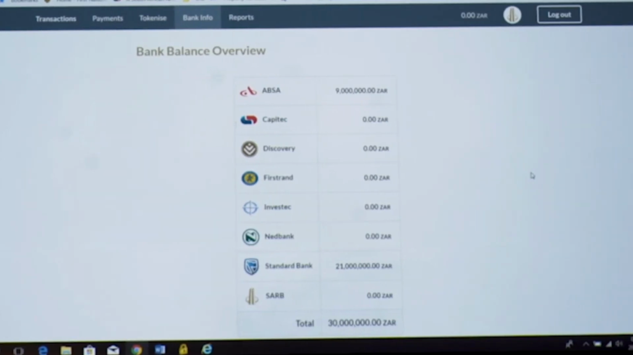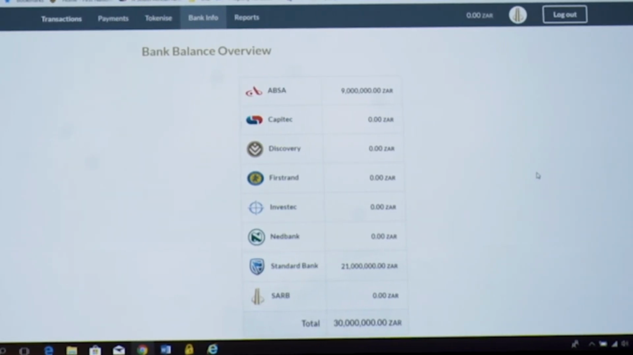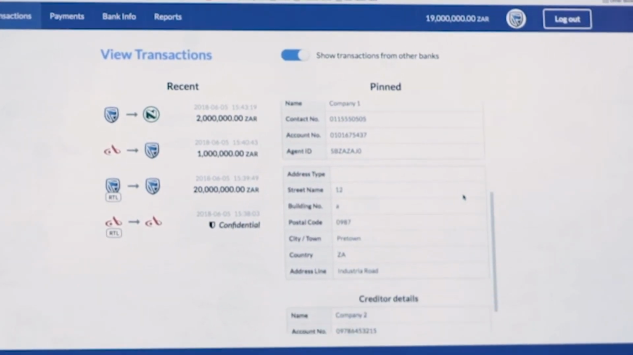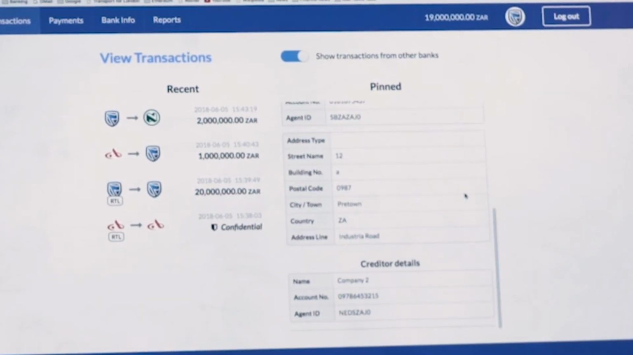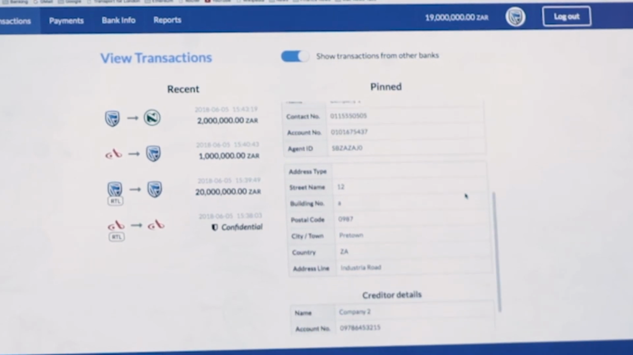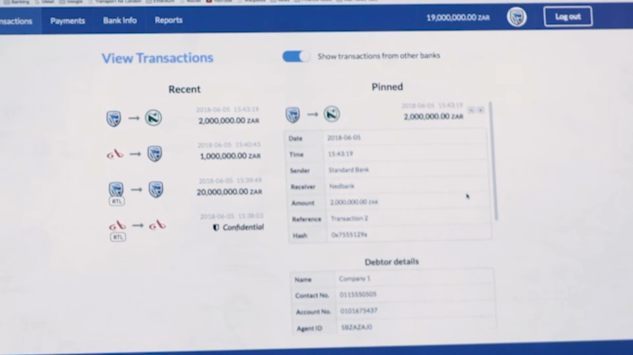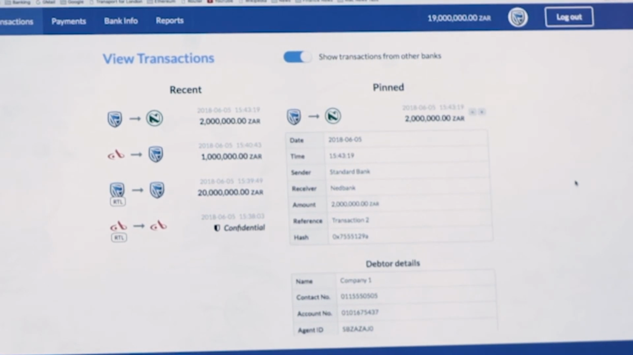A transaction, and Standard Bank and Absa Bank had full visibility of that transaction for 2 million. And there's even some customer details, a company name, the account number that should be credited, so that Nedbank can now take that transaction and process it into the back office system and give credit to the customer.